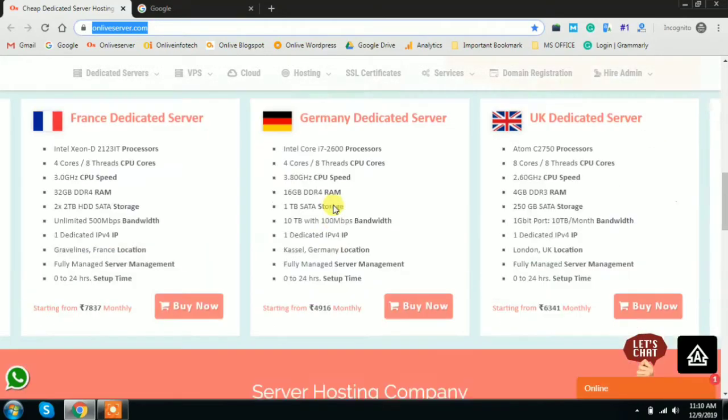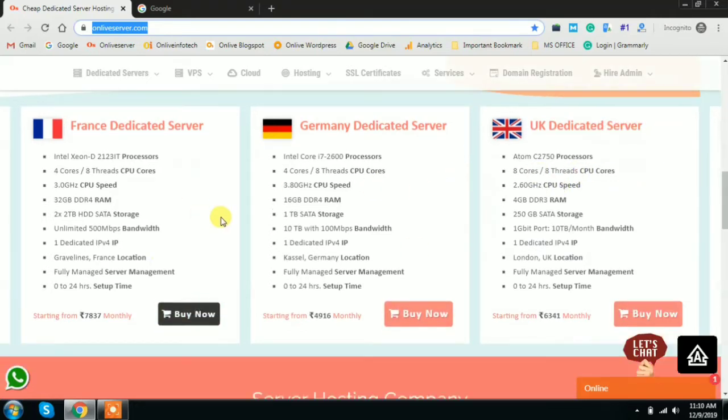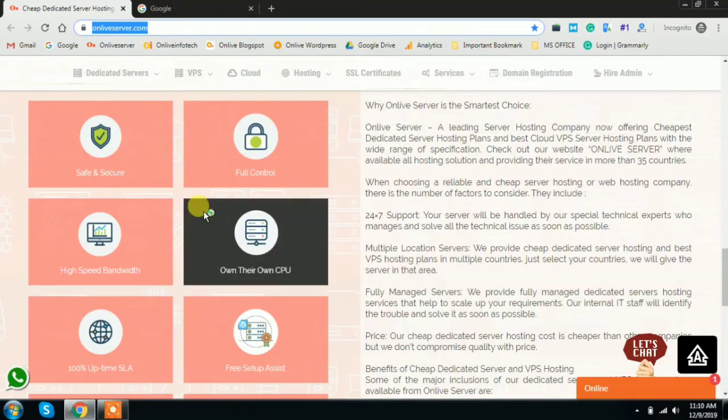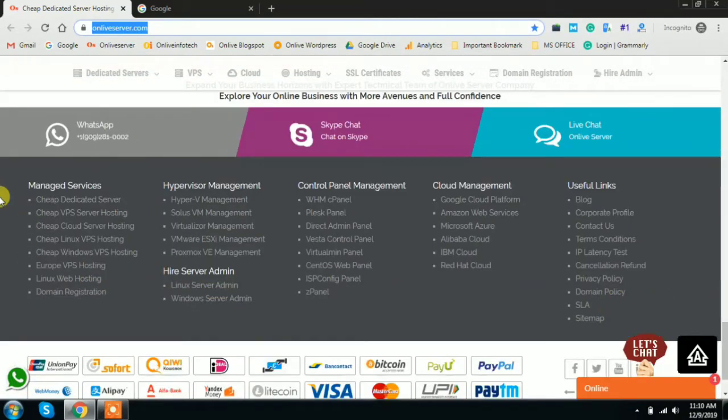Whenever you scroll, you will see highlighted plans, like France based dedicated server hosting, Germany dedicated server hosting, and UK based dedicated server hosting plans. These are some additional information. In the footer section you will get some important navigation options, like important links.